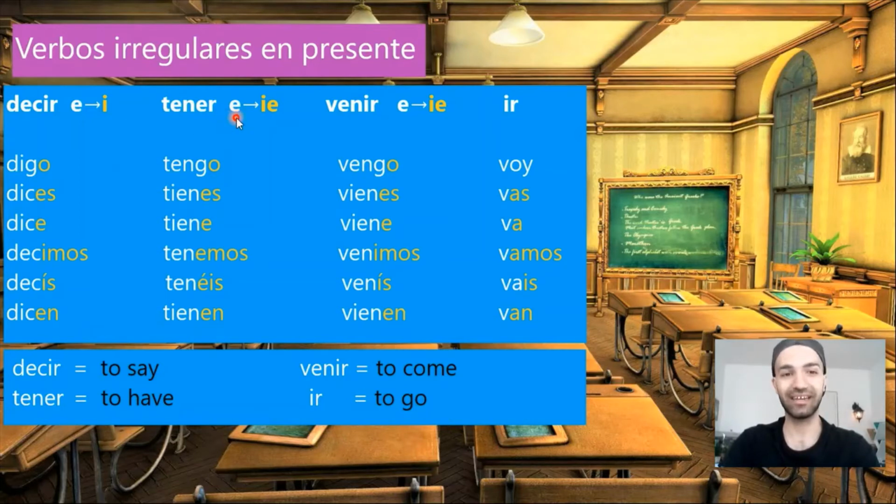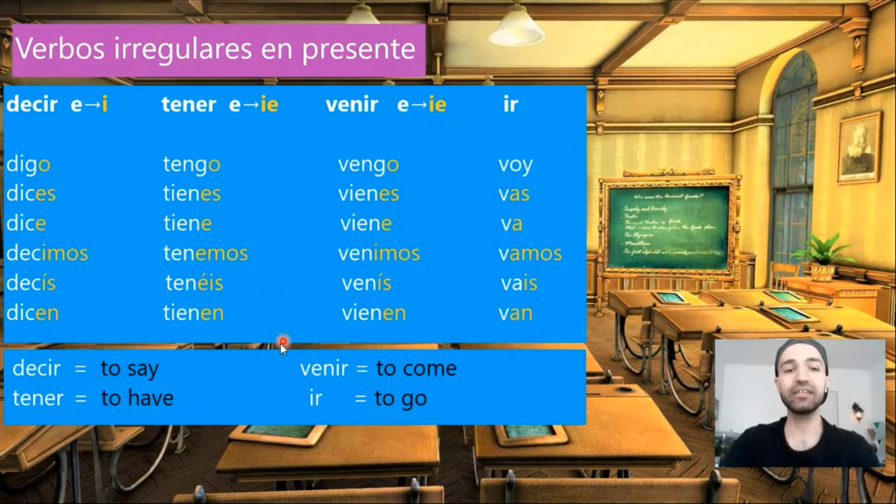El verbo tener. We already learned this verb, tener. Tener means to have, and we conjugate it in the following way. Yo tengo, tú tienes, él tiene, nosotros tenemos, vosotros tenéis, ellos tienen. Here, the E will become IE. Tengo, tienes, tiene, tienen.